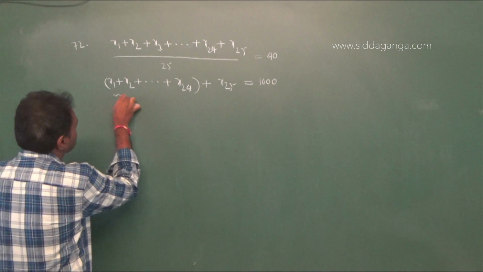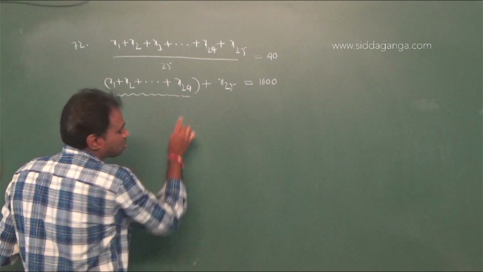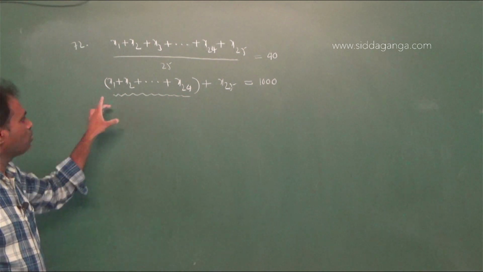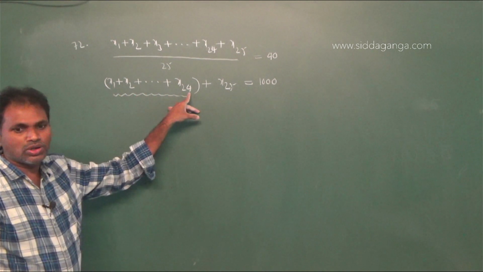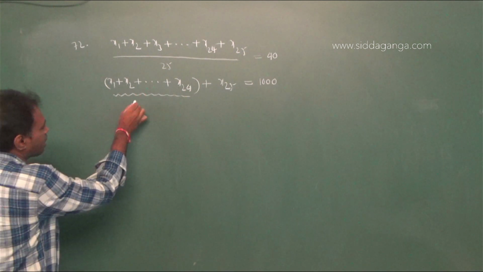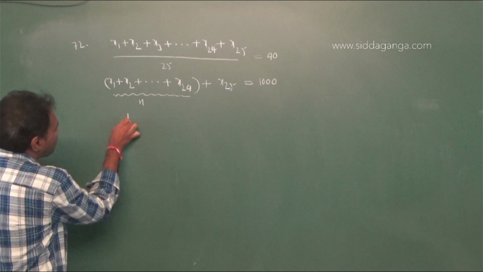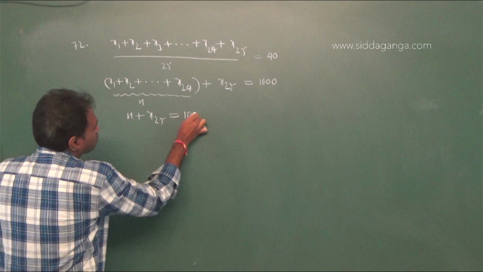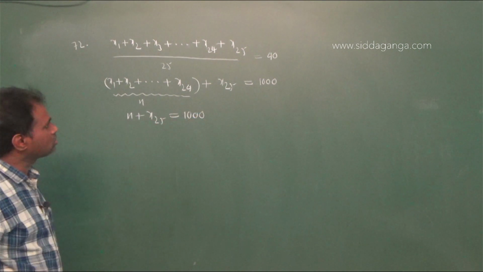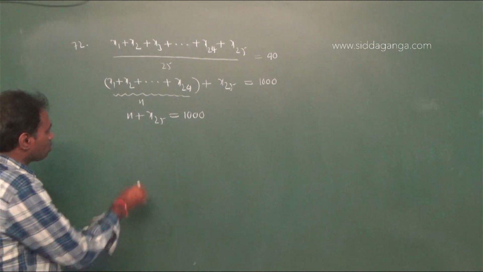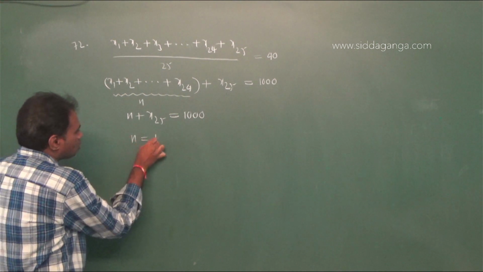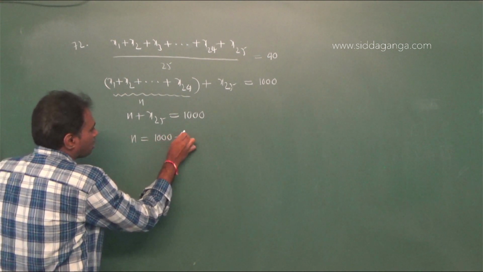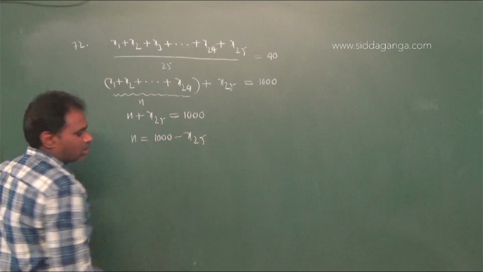Now for the first 24 members, I am taking the sum of the ages as n. Therefore n plus x25 equal to 1000, so n equal to 1000 minus x25.